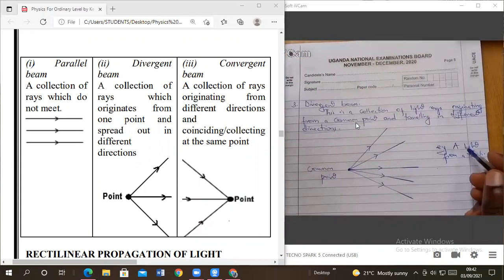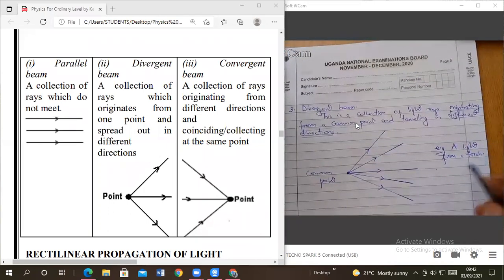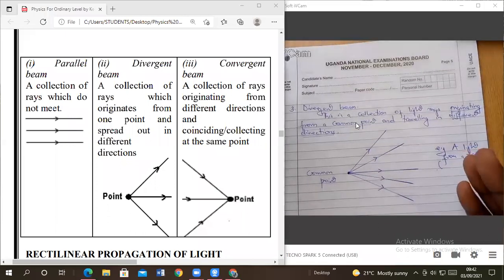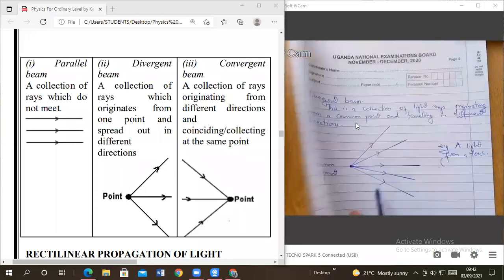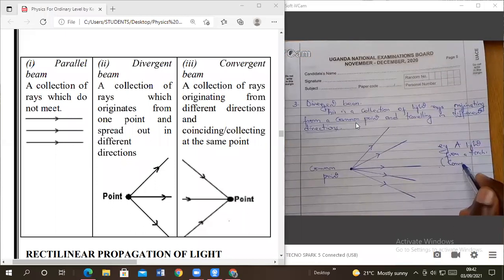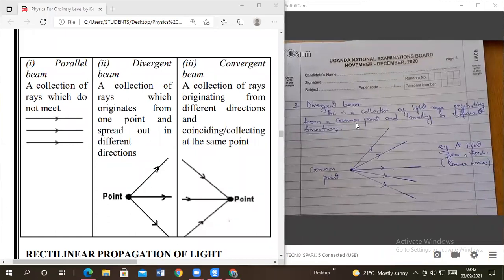Apart from a torch, the reflecting surface is made up of convex mirrors.